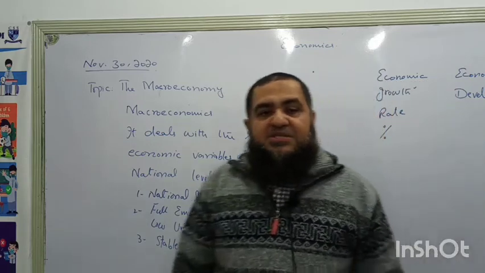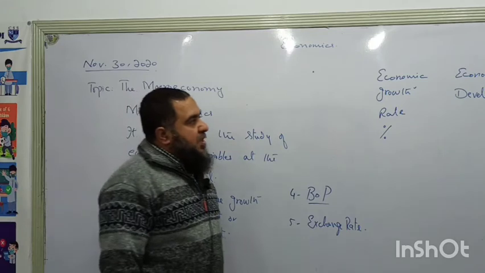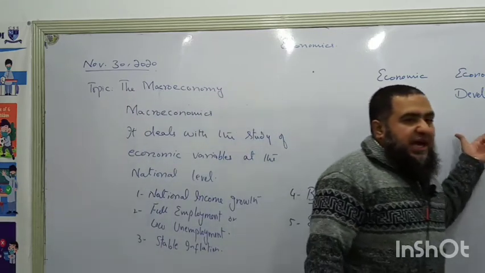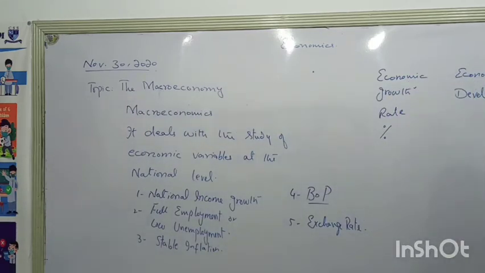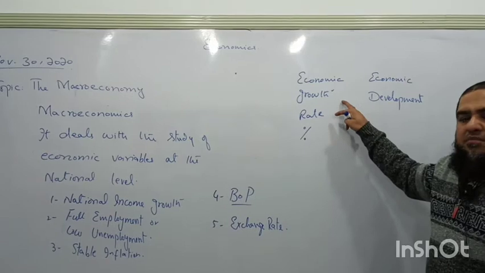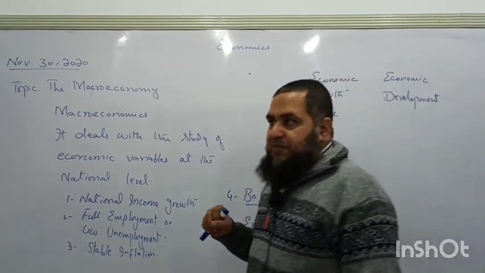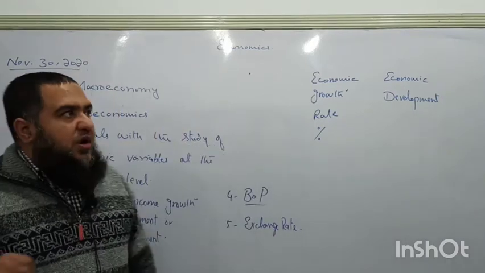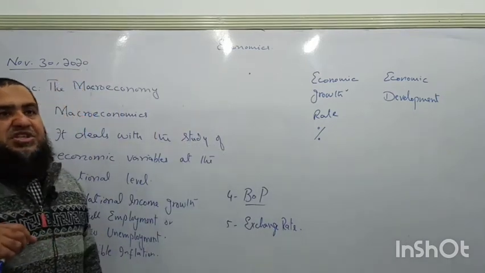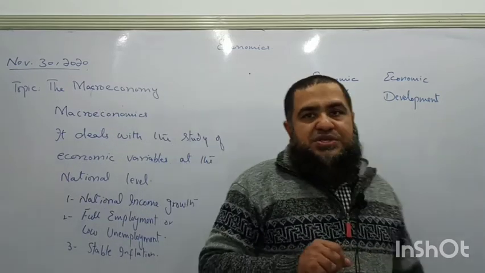Economic development means improvement in the quality of life of the people living in the country. Previously it was assumed that when a country shows a higher economic growth rate, it will have a better form of economic development as well, because they were measuring the quality of life by GDP growth rate over the population growth rate.